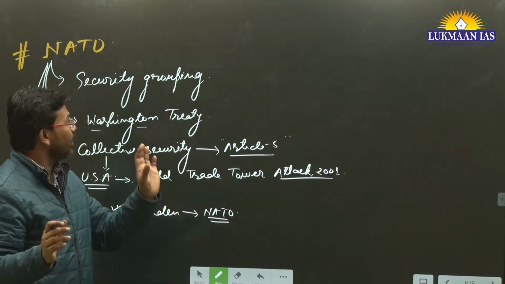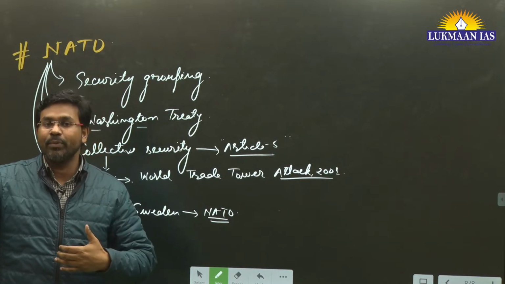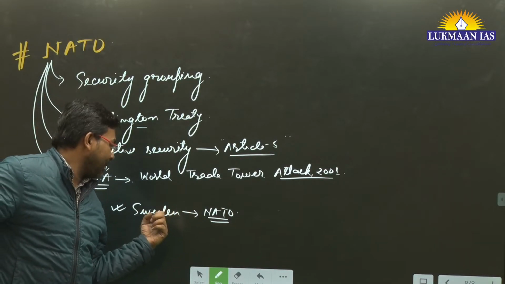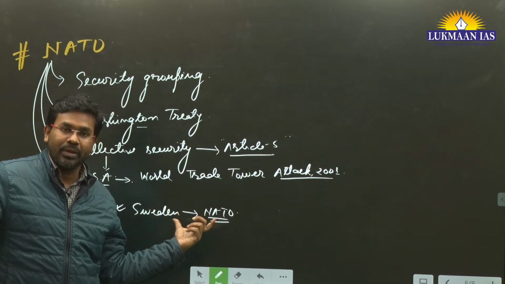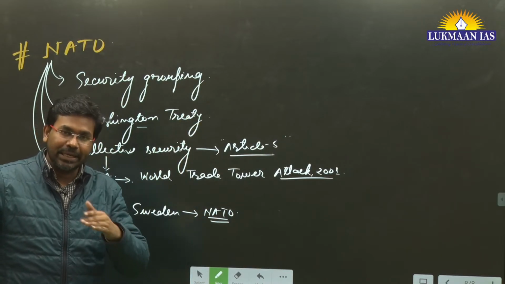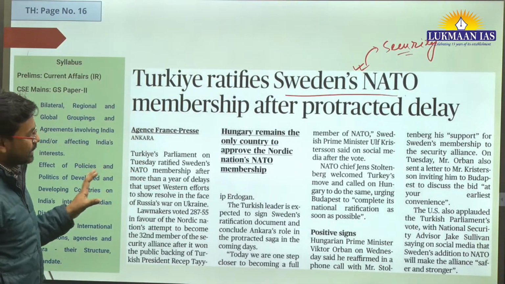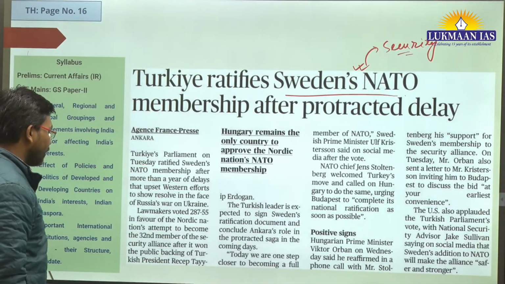As of now, the ratification was pending with Turkey, and Turkey was not willing to accede Sweden into NATO. Turkey had its own stand, and now, after some delay, Turkey has approved this. So this is why this topic is in news, so you can read about it.